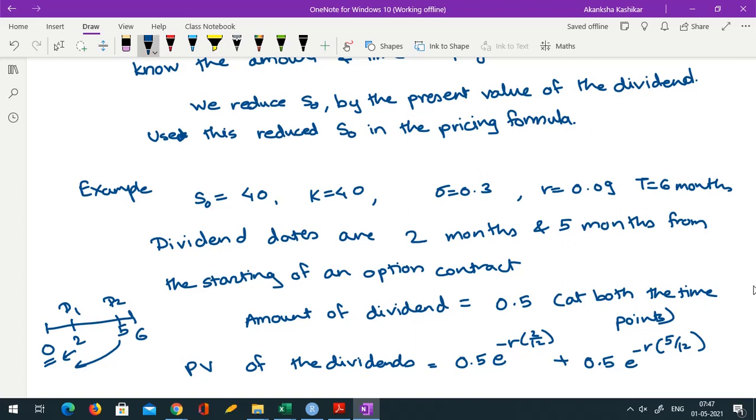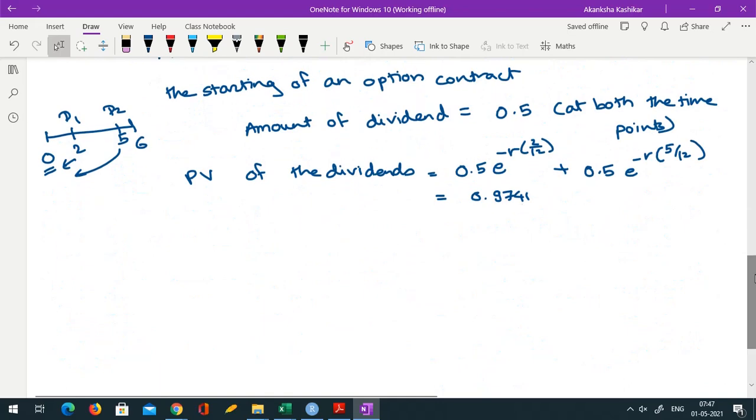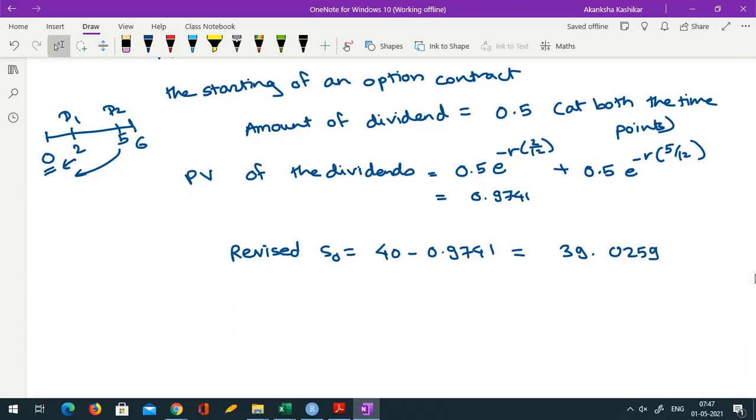So we can substitute the value of r and this turns out to be I think 0.9741. So it is not simply 0.5 plus 0.5, because we are discounting back, the present value is slightly less than the face value that you see. Okay, and now you revise your S0. So the revised S0 would be the original S0, that is 40, minus 0.9741. So this turns out to be 39.0259. And now you use this revised S0 in your usual formula for option pricing.